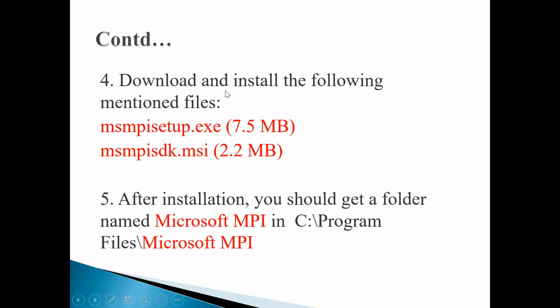Just download and install the following. To check you are on the correct path, after installation you should get a folder named Microsoft MPI in C:/Program Files. This is the cross check whether you are successful in the MPI installation. I am not going to show you the installation actually. You try it at your home.